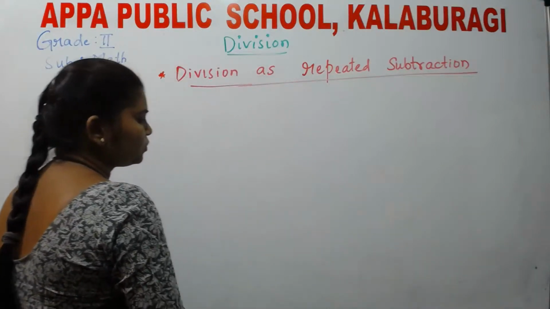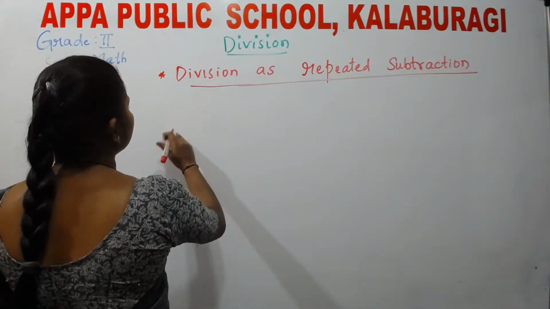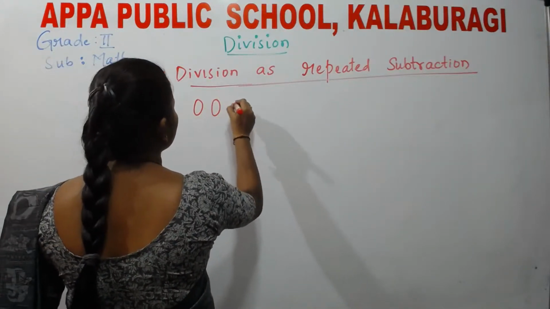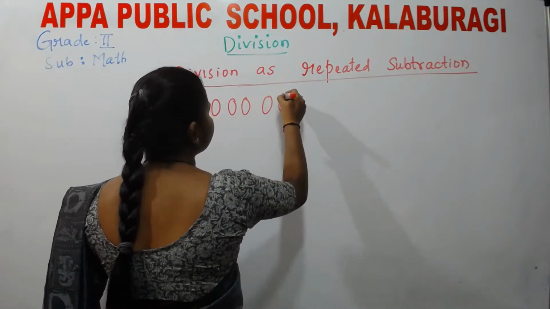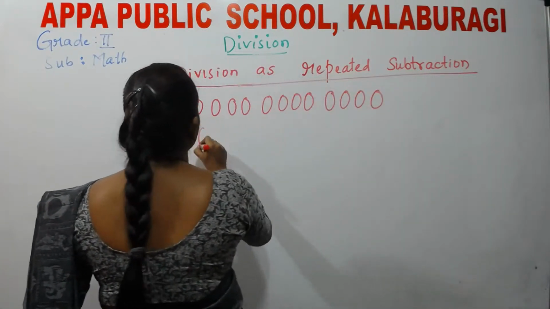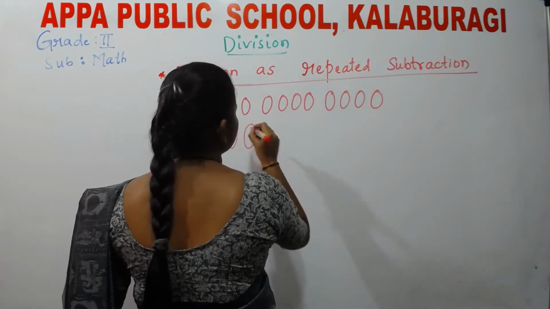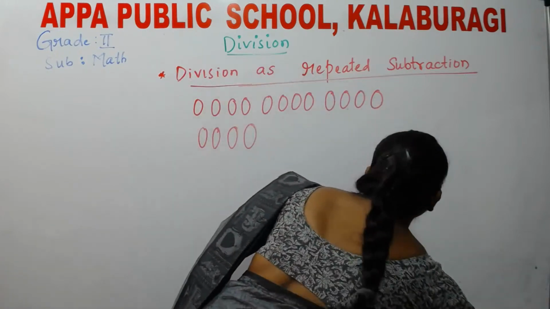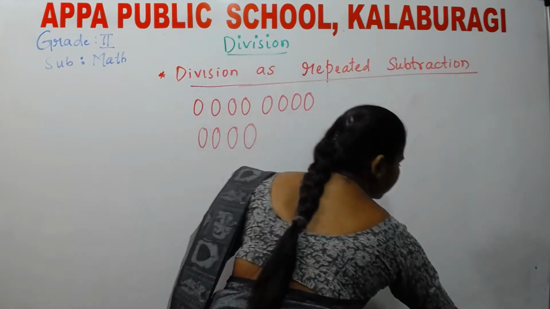So what we do is, I have 1, 2, 3, 4, 5, 6, 7, 8, 9, 10, 11, 12, 13, 14, 15, 16 items. Okay, I consider this as a group here.